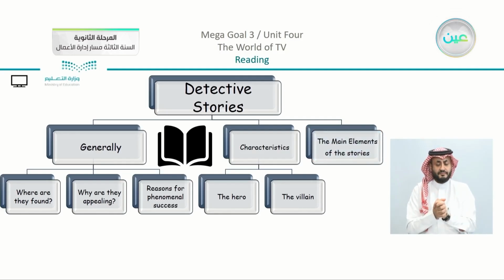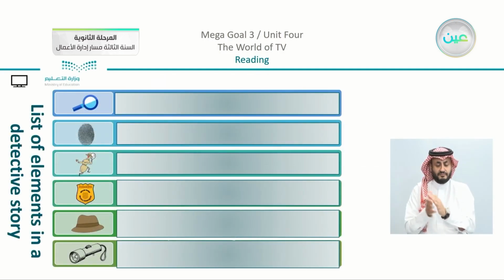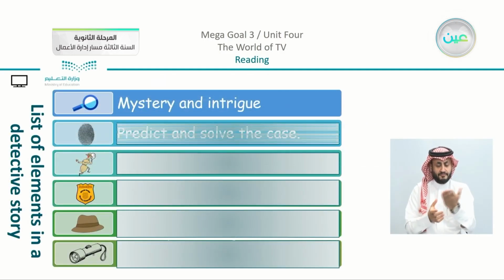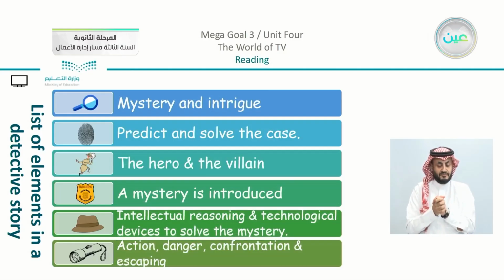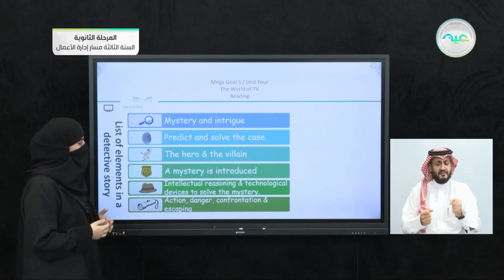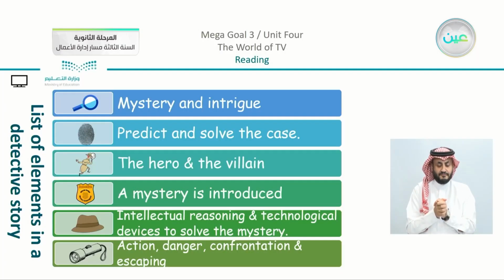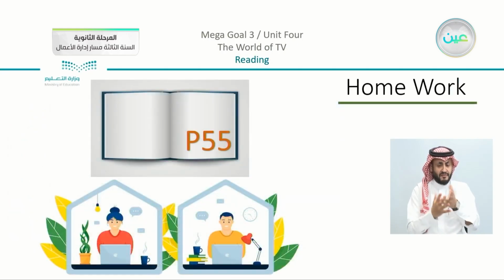Now, the main elements of the stories, I'm going to move to something wider here. Now you can see that we had discussed all of the parts that we have. We have the mystery and intrigue, predict and solve the case. There is, of course, the hero and the villain. We have a mystery is introduced, intellectual reasoning, and technological devices to solve the mystery. And at the very end, there is action, danger, confrontation, and escaping. Now all of these are the parts that we discussed before, leading us to the homework that we have on page number 55. So what do we have on page number 55?